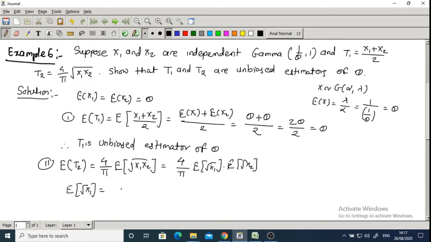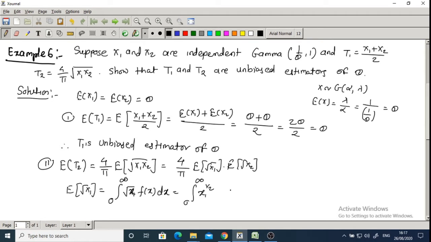what is the range for gamma distribution? It is from 0 to infinity. Root of x1 into f of x dx, correct? So which is equal to integration from 0 to infinity x1 raised to 1 by 2, correct? F of x is the PDF of this distribution.